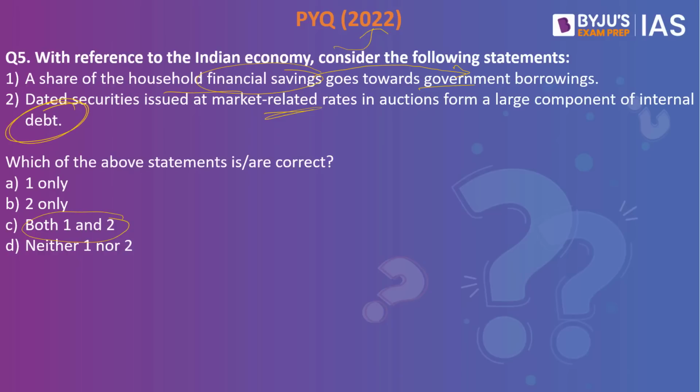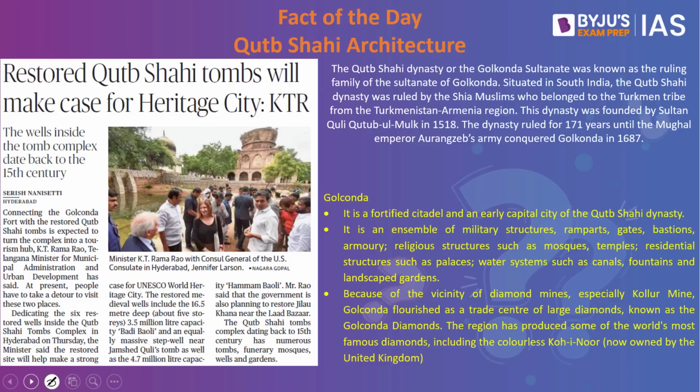Now let's look into the fact of the day. The fact of the day for today's discussion is Qutb Shahi architecture. First, let us understand a few facts with respect to the Qutb Shahi dynasty and then look into some of the architectural marvels of this dynasty. The Qutb Shahi dynasty, or the Golconda Sultanate, was known as the ruling family of the Sultanate of Golconda. This is situated in the southern part of India.